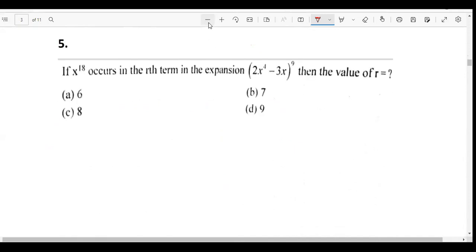Let's talk about the 5th question then. If x power 18 occurs in the rth term in the expansion, then the value of r is, yes. We are looking for x power 18. Okay, your hint is, you will be solving this question. Your hint is, this is A, this is B. Please use NCR, A power n minus r, B power r. Please use this formula and try finding out the value of r through this, right? Try finding out the rth term.